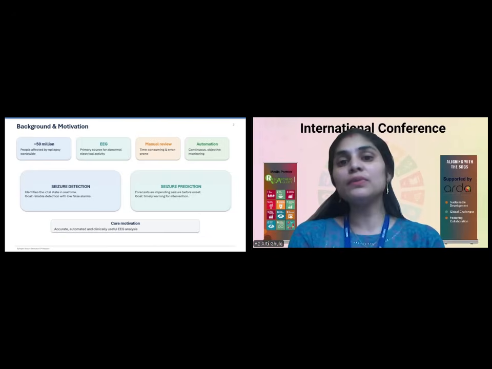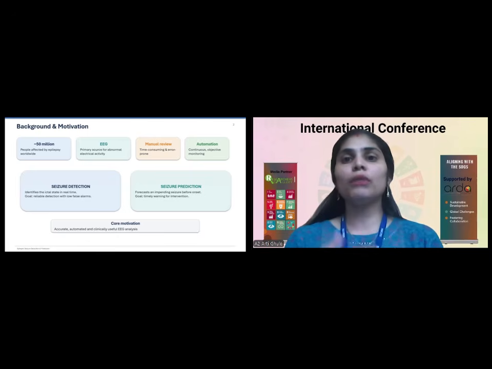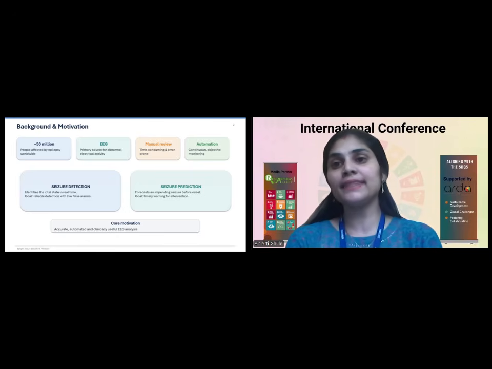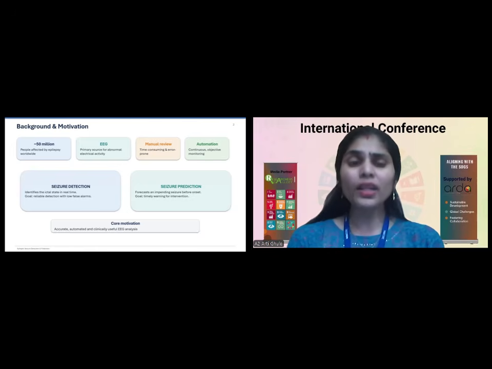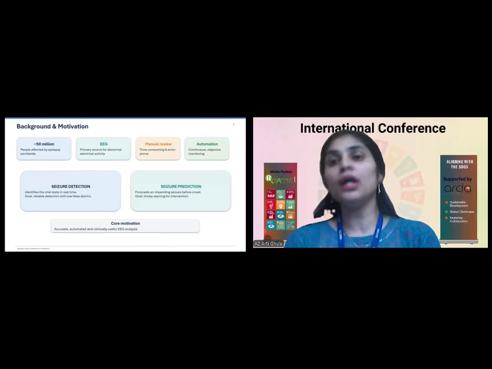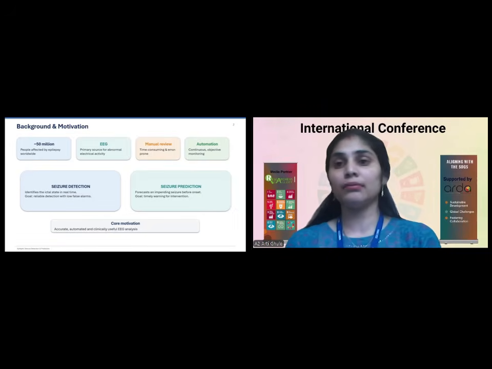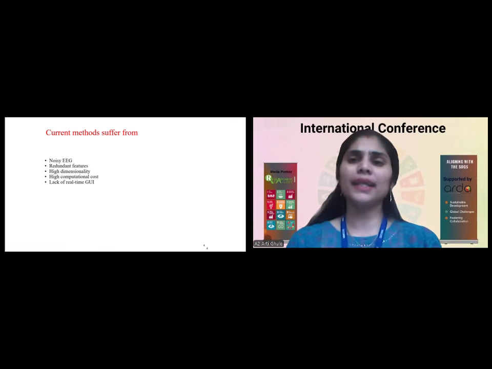That gives a timely warning or intervention to the clinicians or to the caregiver of a patient, to deal with the seizure and to handle the patient. The main motivation behind epileptic seizure detection and prediction is accurate, automatic, clinically useful EEG analysis, and to help the patient forecast epilepsy in advance.